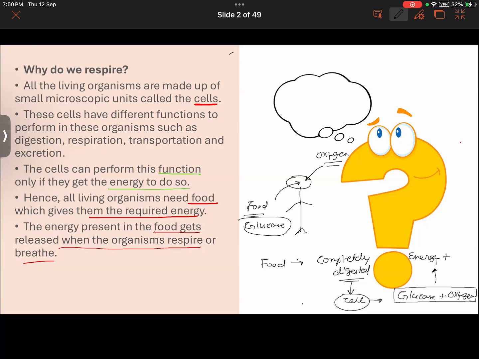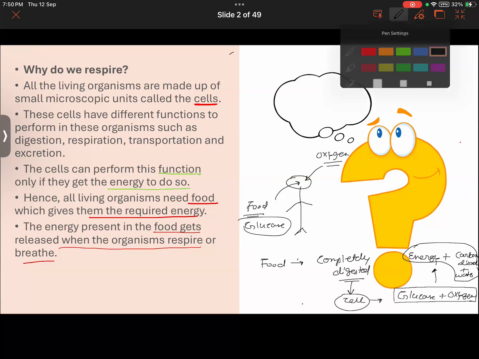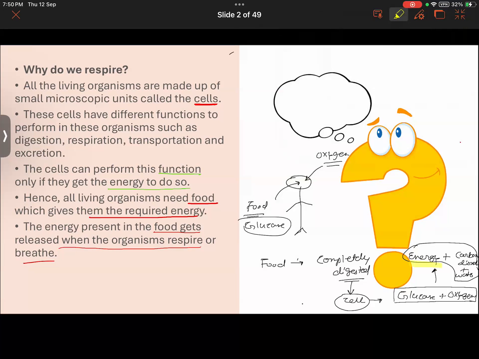Some other things like carbon dioxide gas and water are also given off. But the main thing of our concern here is that energy is being released. So this whole process of breakdown of the food in presence of oxygen, we call respiration. That is why it is important for us to take in oxygen, which will be utilized to break down the food and obtain energy out of it. Got this?